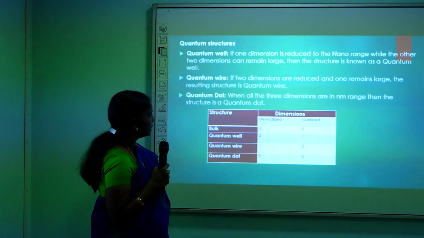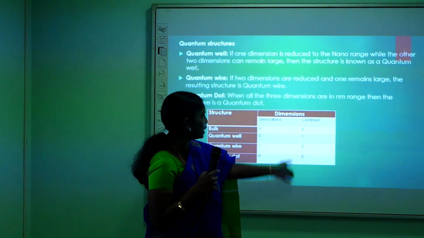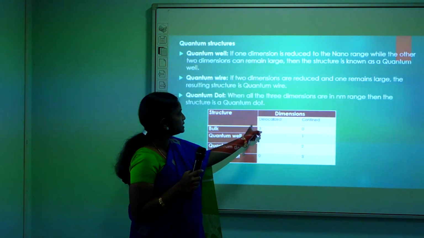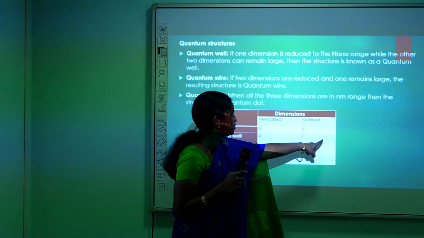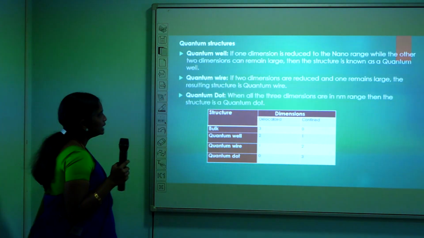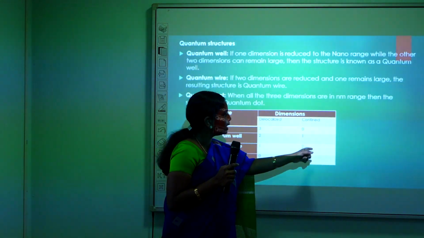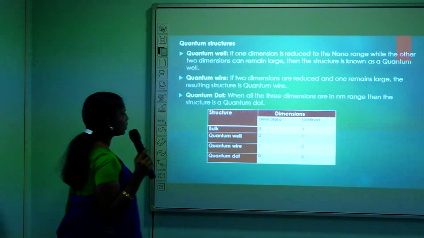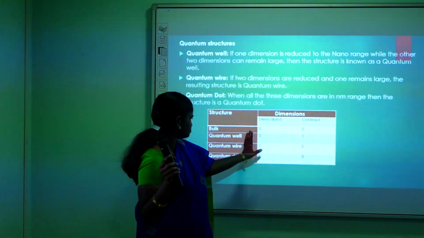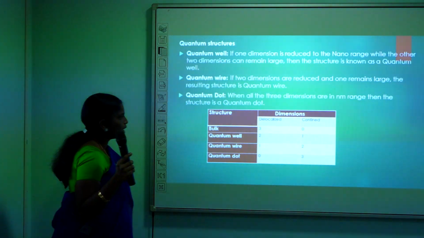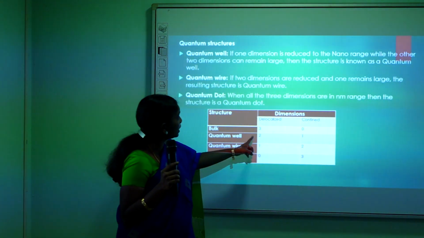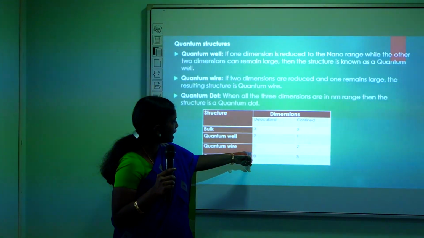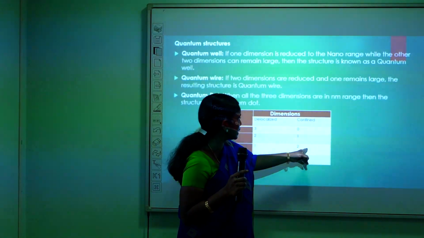Here the table reveals the delocalization region and confinement region. When it is a bulk material, the delocalized direction will be 3 and the confinement direction will be 0. In a quantum well, since we are confining only one dimension to a nano range, the confinement direction is 1 and the delocalized directions are 2. In a quantum wire, one dimension remains in bulk and 2 dimensions are confined to a nano range.